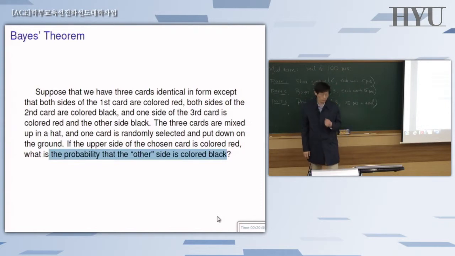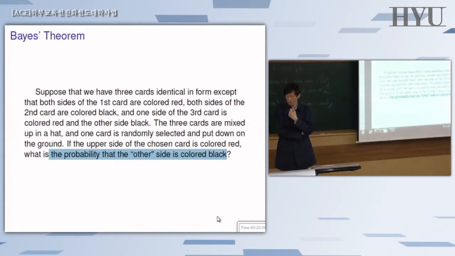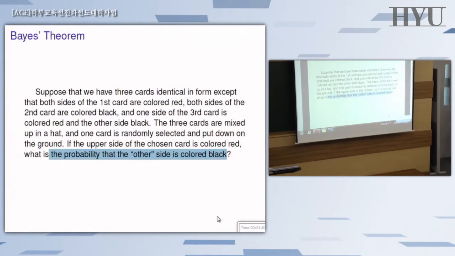First, define a few events. RR can be the event that you choose the all red card. BB could be the event that the chosen card is all black, and maybe RB for the third card, the event that the third one is chosen. And then the last event is that the chosen card's face is colored red.